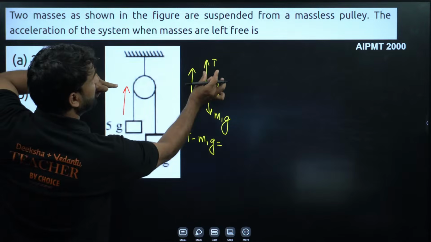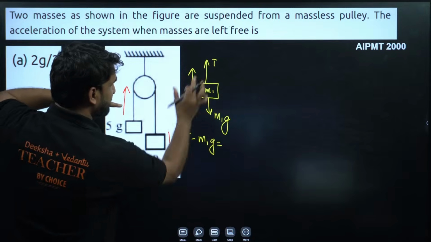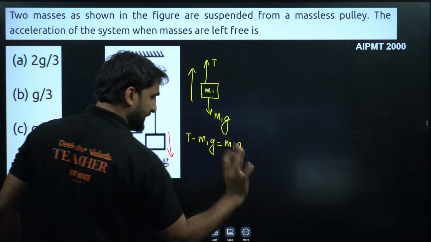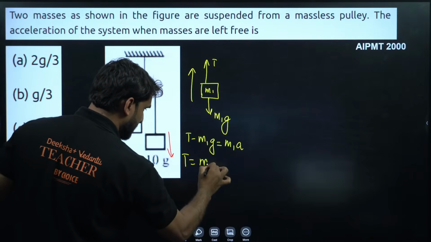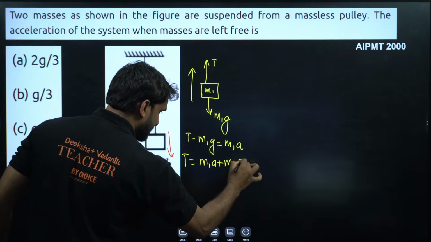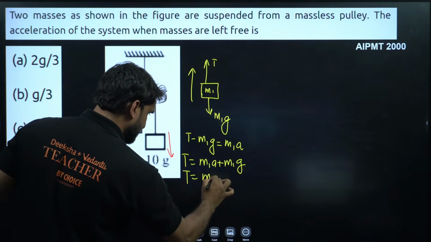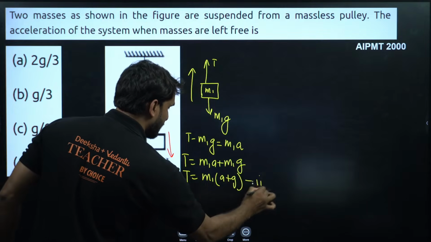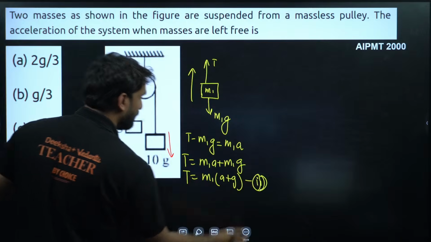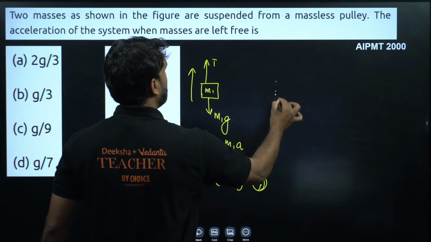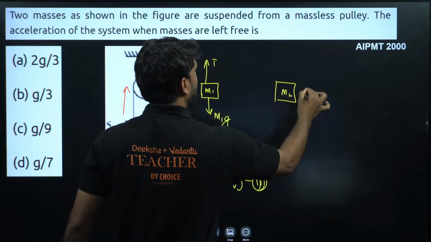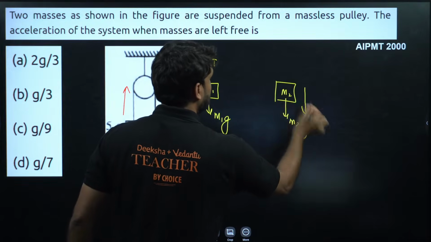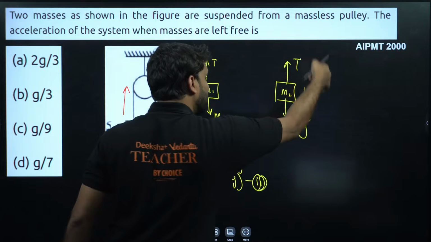So the net force: T minus m1g will be equal to m1a. So T will be equal to m1a plus m1g, which can be written as m1 times (a plus g). Write this as equation number 1. Now if we talk about block number 2, this is m2 and it is moving in the downward direction. Here the weight will be m2g, and this is the tension force, and the block is going downward.